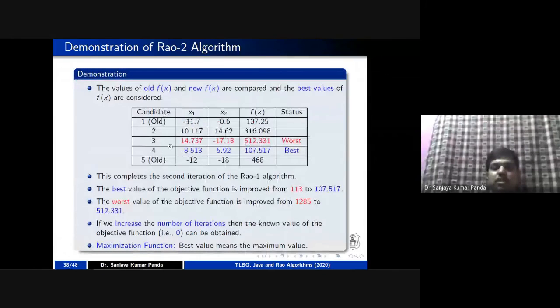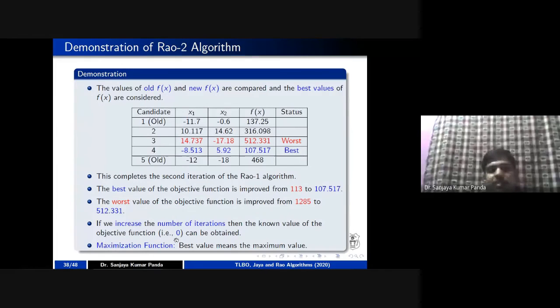That's why the value is operated like this, right? So here you can see the initial best case value is 113, but it is improved to 107.517. Similarly, the worst case solution initially is 1285, it is improved to 512.331. So if you run this simulation multiple times, multiple iterations, it is expected that you will get the value close to 0, right?